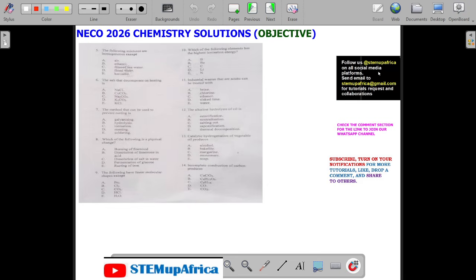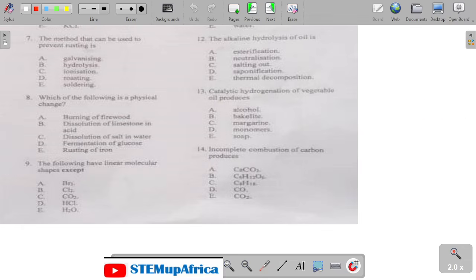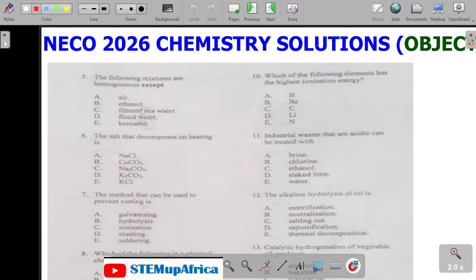Next, look at number 5. Number 5 says the following mixtures are homogeneous, except. Homogeneous mixture means a single mixture. So we have A. A is a mixture of gases. So the answer is A.